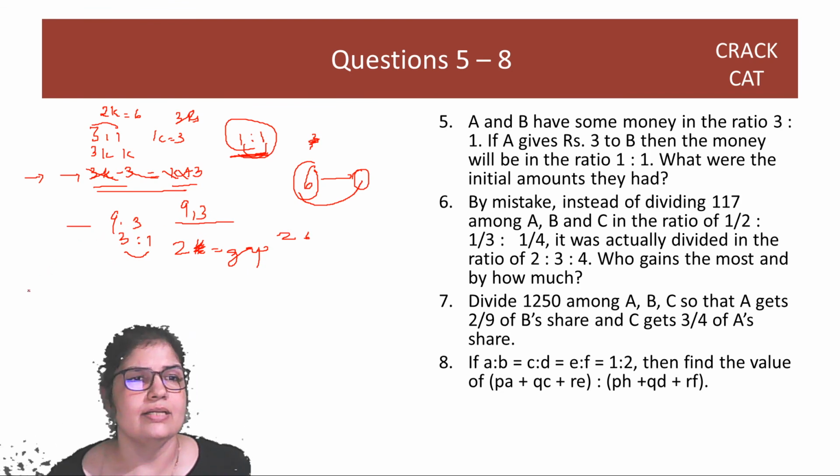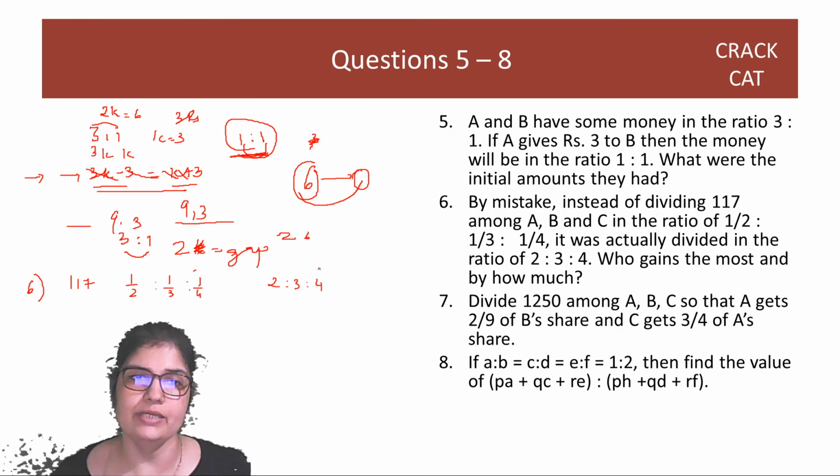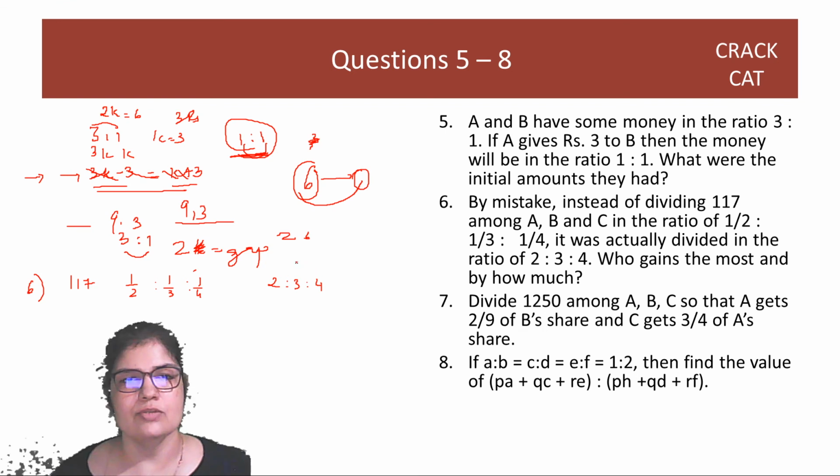Okay? Let's do the 6th question. By mistake, instead of dividing 117 into half, 1/3 and 1/4, you actually divide it into 2:3:4. Who gains the most, guys? Obviously, D gains the most. D को originally सबसे कम मिलने वाला था, 1/4 मिलने वाला था. Now D has got the most. So D gains the most. By how much is the question?